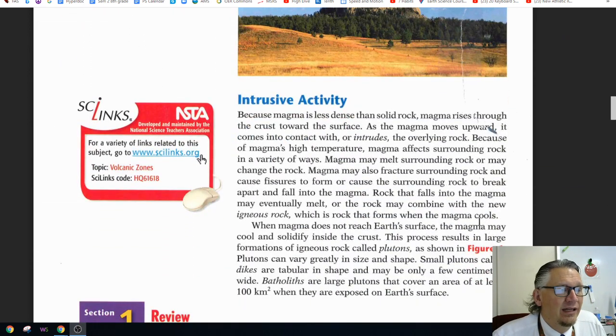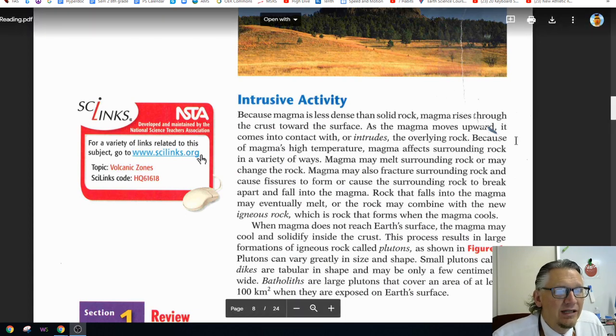Intrusive activity. Because magma is less dense than solid rock, magma rises through the crust toward the surface. As the magma moves upward, it comes into contact with, or intrudes, the overlying rock. Because of the magma's high temperature, magma affects surrounding rock in a variety of ways. Magma may melt the surrounding rock or may change the rock.